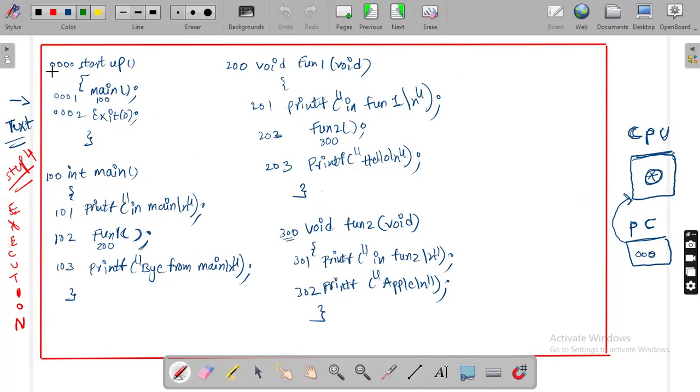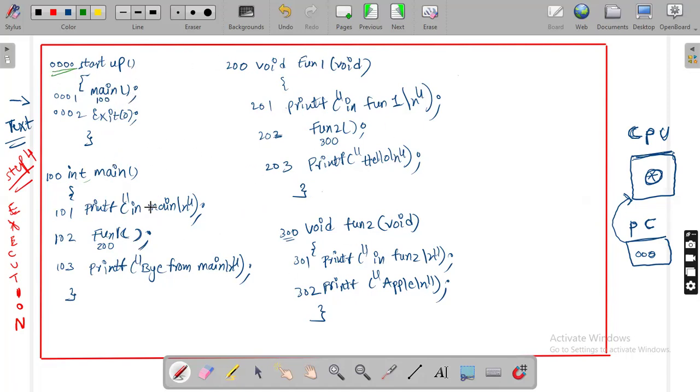See, the startup function is located at, just for example, location 0000. What does startup contain? A main function call. This is a statement, and the main function call's address is 0001, and the exit function call statement's address is 0002. And the main function is located at location 100. Fun1 is located at location 200. Getting my point? Now it's time for execution. Who will execute? The CPU will execute. So who is the first? Which function is going to be activated first?